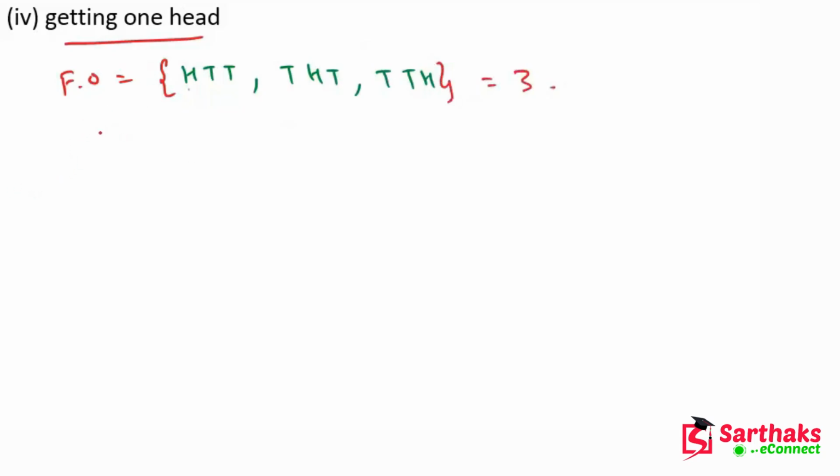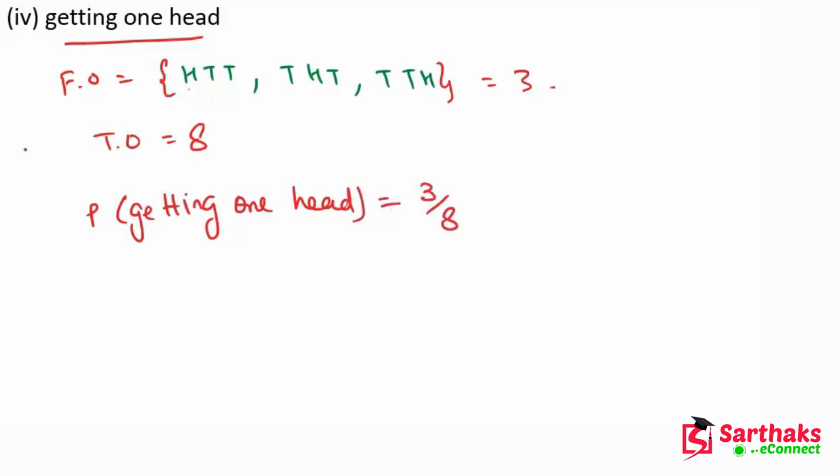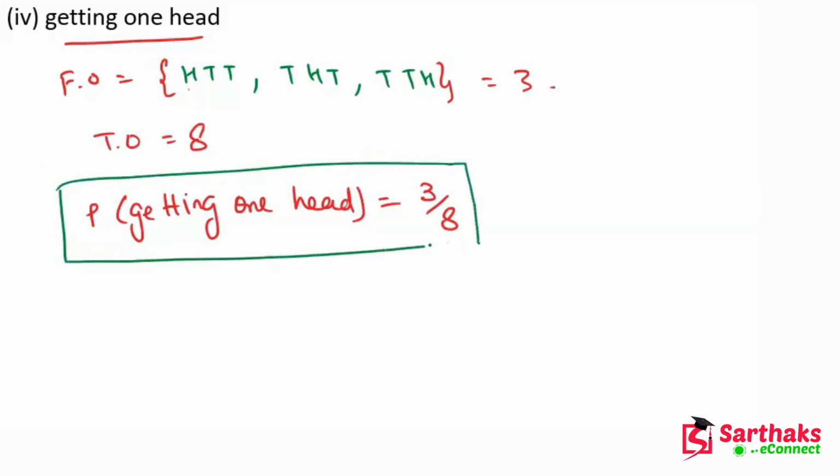Okay. So total outcomes, we know that 8. So here we can say that the probability of getting 1 head is 3 upon 8. Understand, my dear friends? Okay. Yes. So now let's move on.